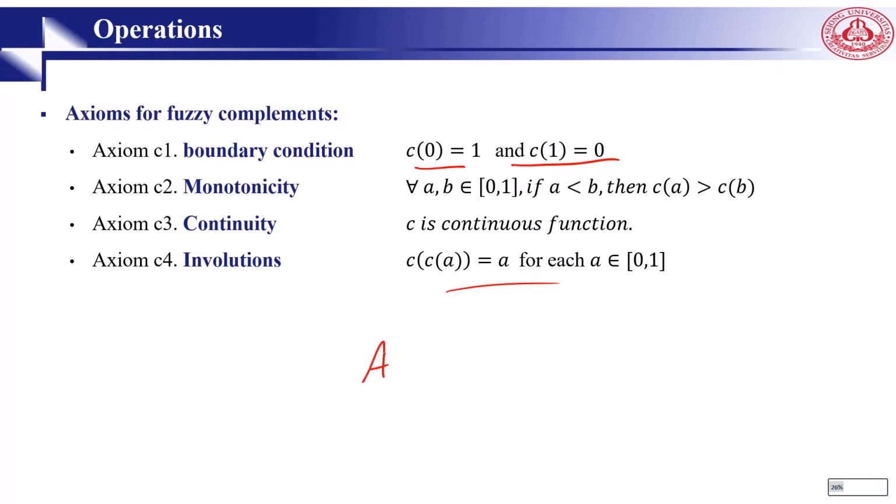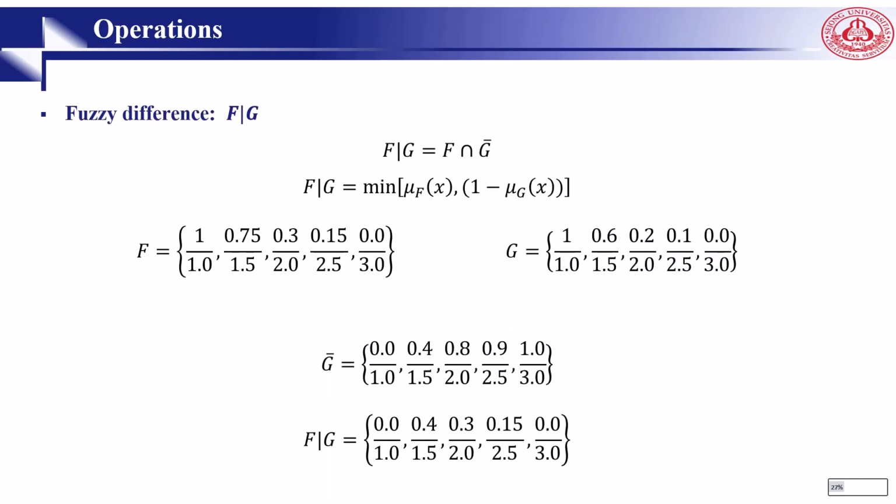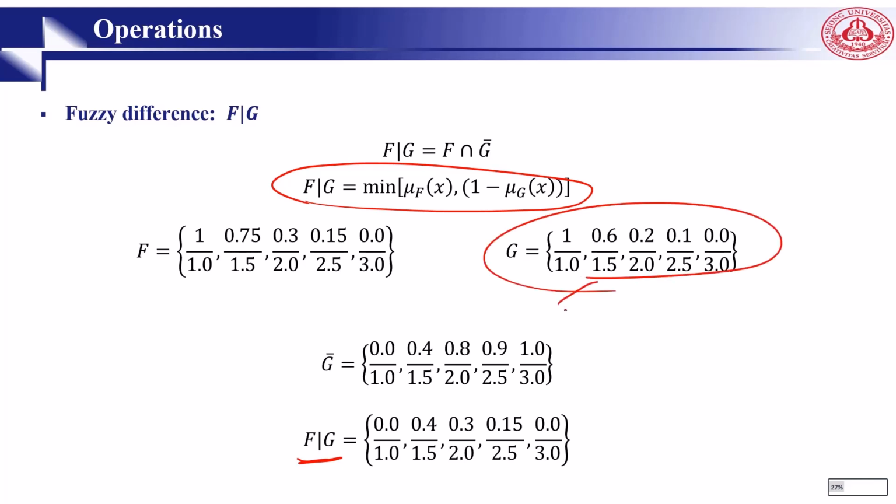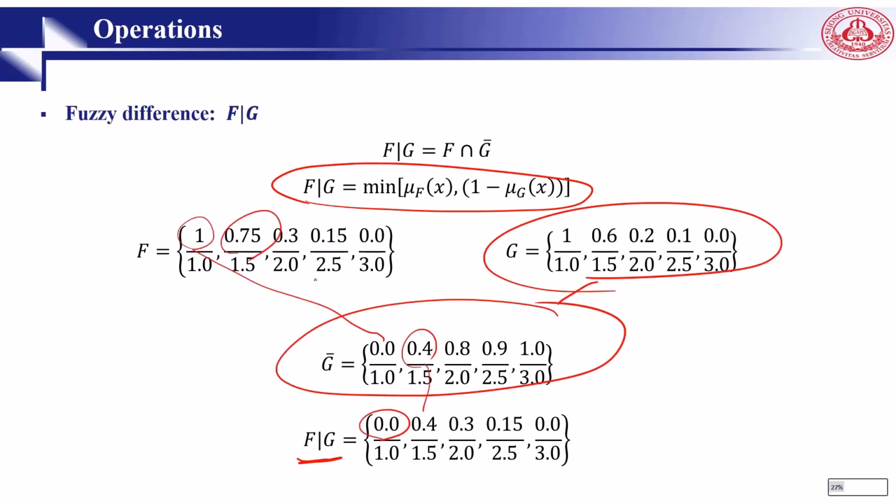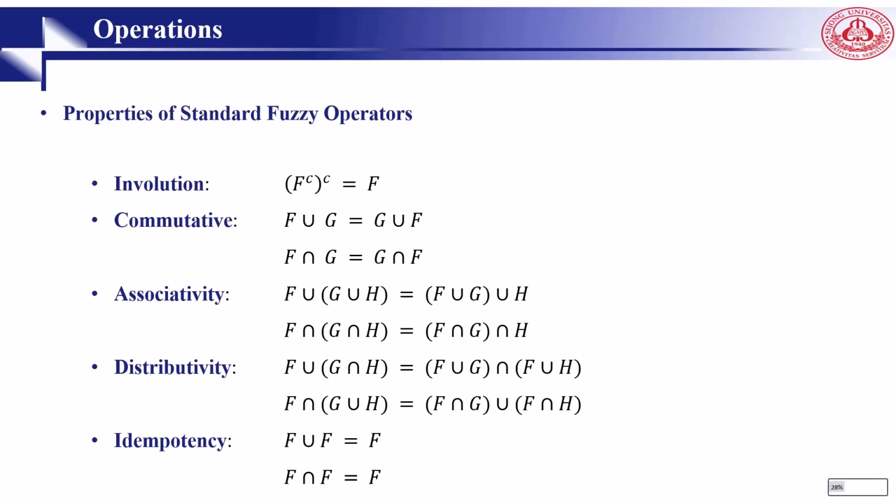It means what? As you know, complement of complement is A. Difference is the minimum of the degree of the first function and the complement of the second function. You can see here, if we want to find the difference between F and G, first we need to find the complement of G. So here 0.75 and 0.4, 0.4 will be selected; 0.3 and 0.8, 0.3 will be selected; 0.15 and 0.9, 0.15 will be selected; 0 and 1, 0 will be selected.